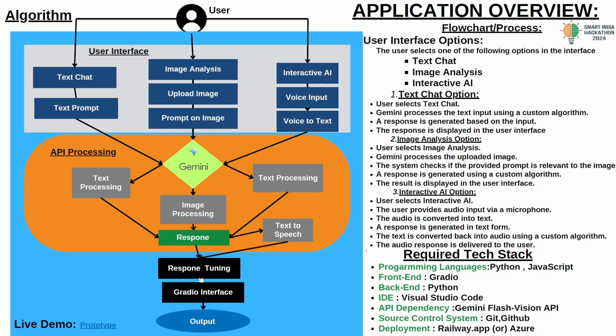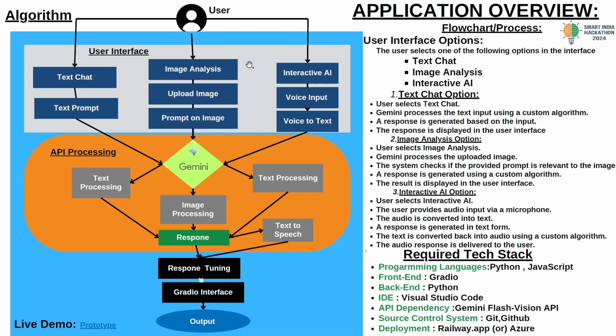That text response is again converted into natural language speech, so the response is in audio format. This is a loop until the user wants to exit. So the user gets the feel of interacting with a human.